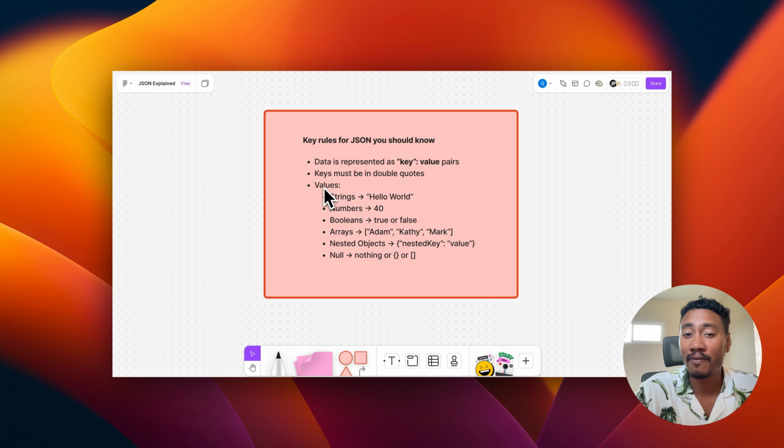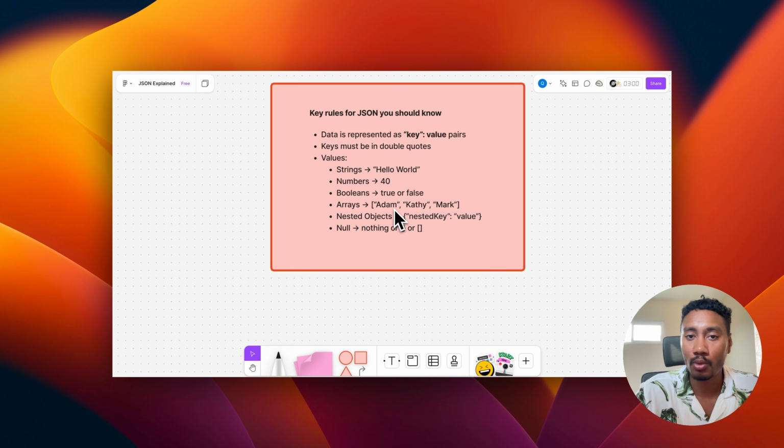And then the different types of values that we have in JSON are strings, which are a combination of text, and these need to be wrapped in double quotes. We have numbers to represent numerical values, and these don't need double quotes. We also have booleans, which represent true or false values.